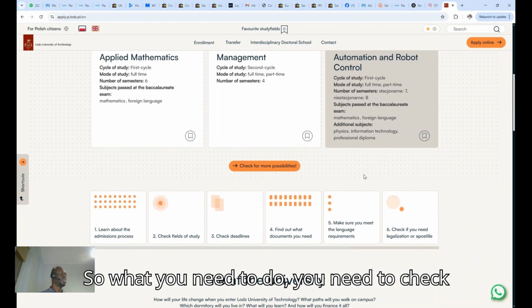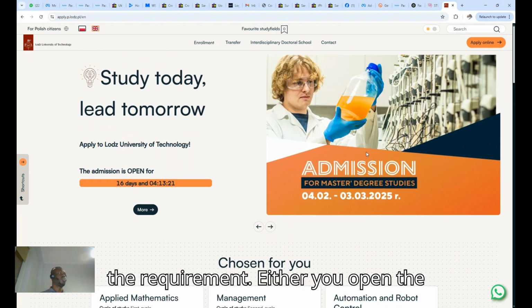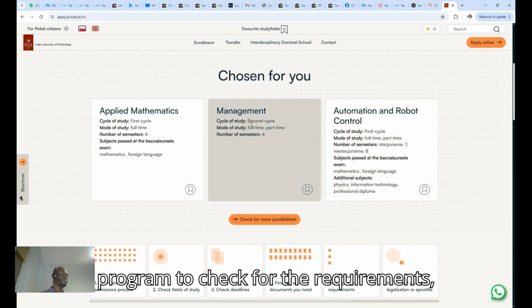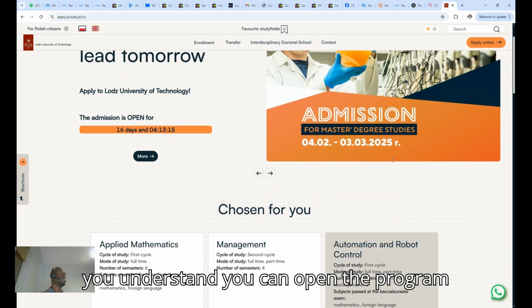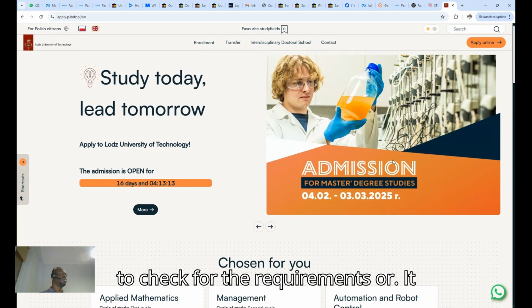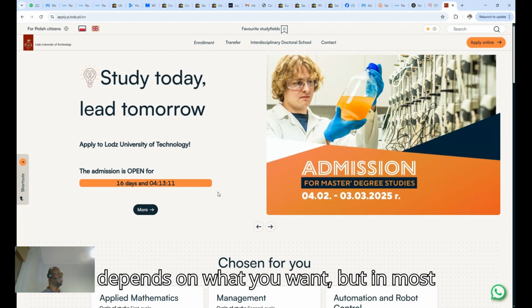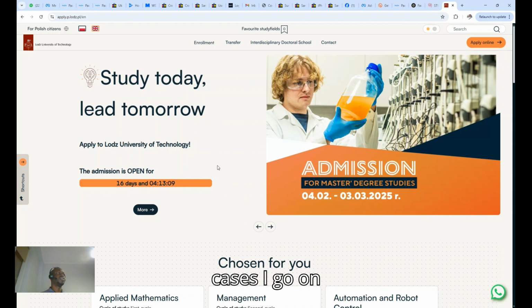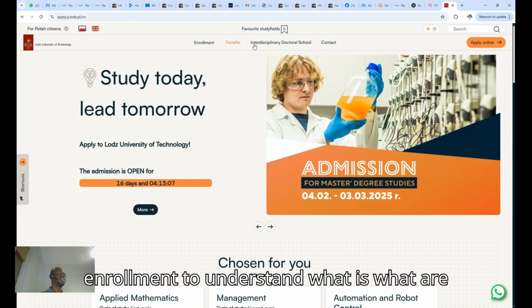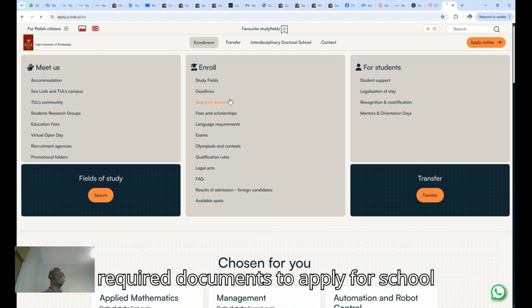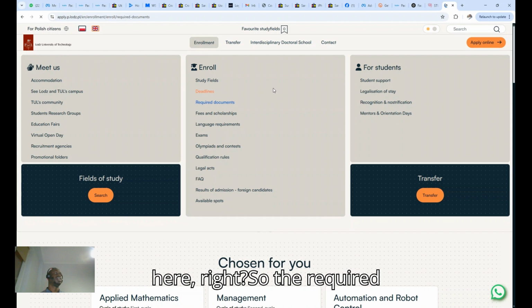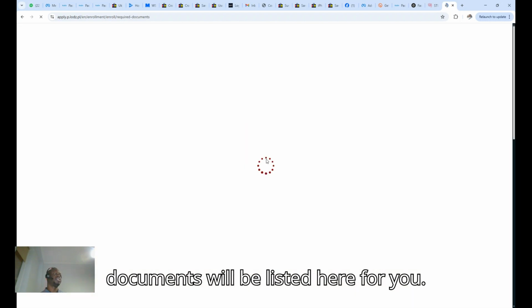So what you need to do, you need to check the requirements. You can open the program to check for the requirements, or it depends on what you want. But in most cases, I go on enrollment to understand what the requirements are, or you check the required documents to apply for school here, right? So the required documents will be listed here for you.